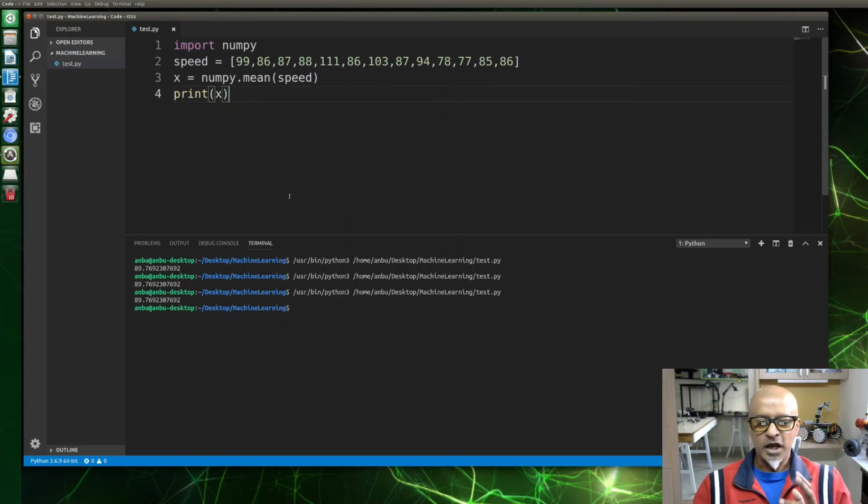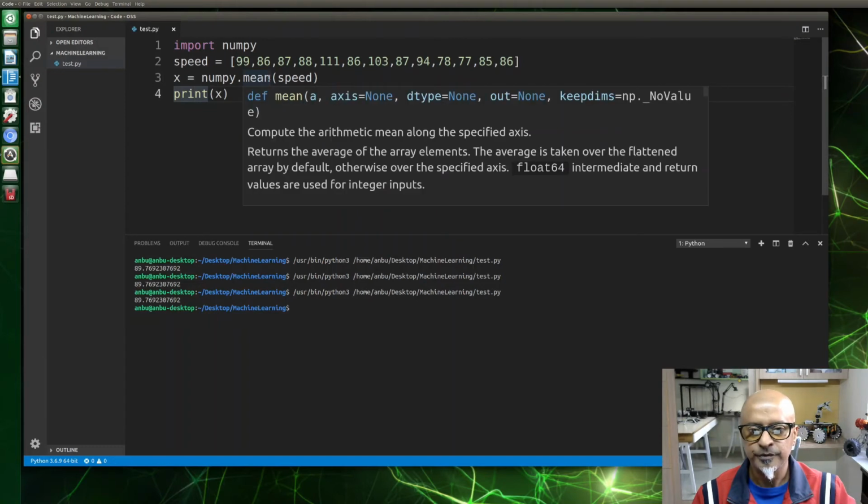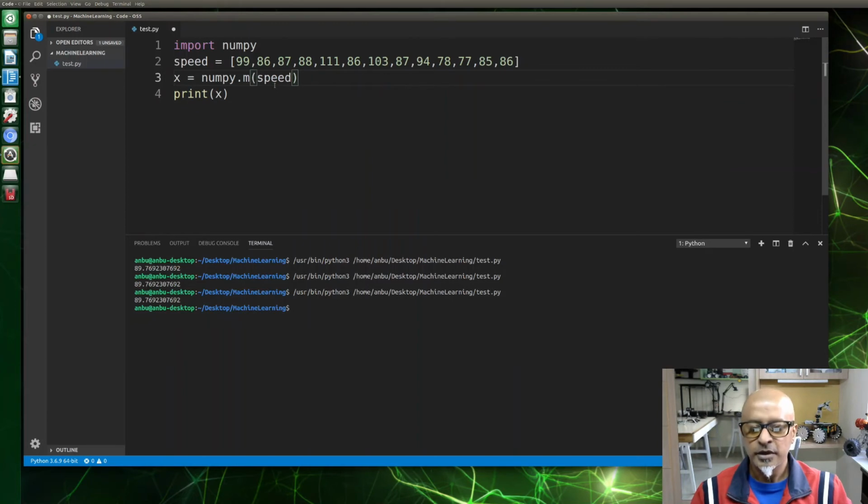Interestingly, to calculate the median, we have a method in the numpy module, and that method is called median. Let me show you how that works. All you need to do is change this mean to median. There you go, you can see it in the drop down itself.